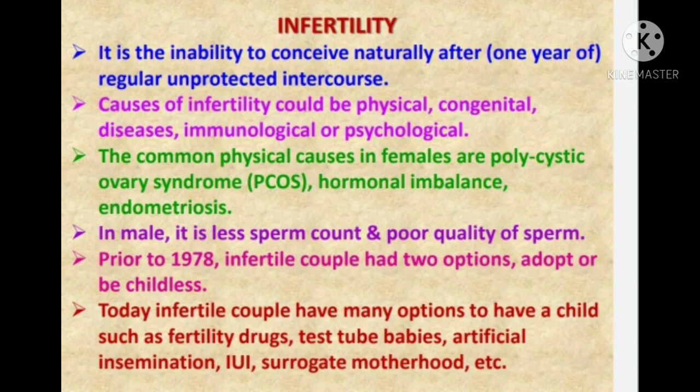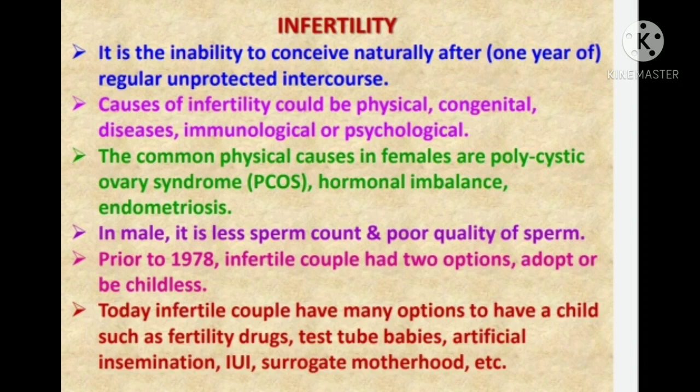Then coming to the next point, prior to 1978, infertile couples had two options: adopt or be childless. Before 1978, the infertile couple had only two options: to adopt a baby or just be childless.